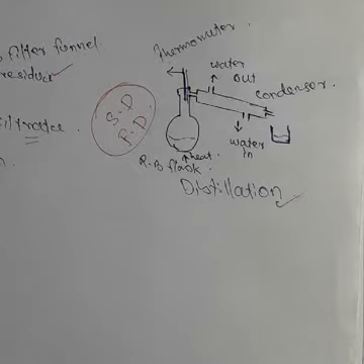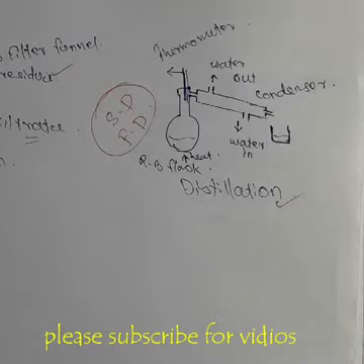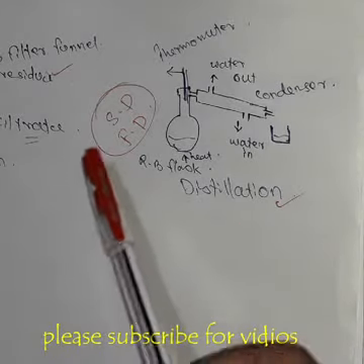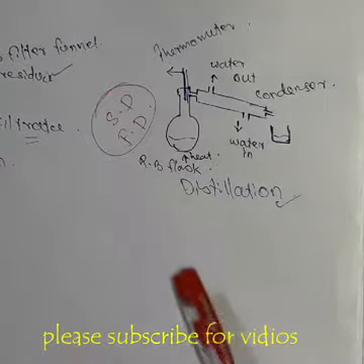For example, seawater which contains salt and water. So salt and water, there are two fractions. A mixture of ethanol and water, what are the fractions? Ethanol and water, these are the fractions. So this type of mixture we can separate by distillation. There are two different types of distillation: simple distillation and fractional distillation.